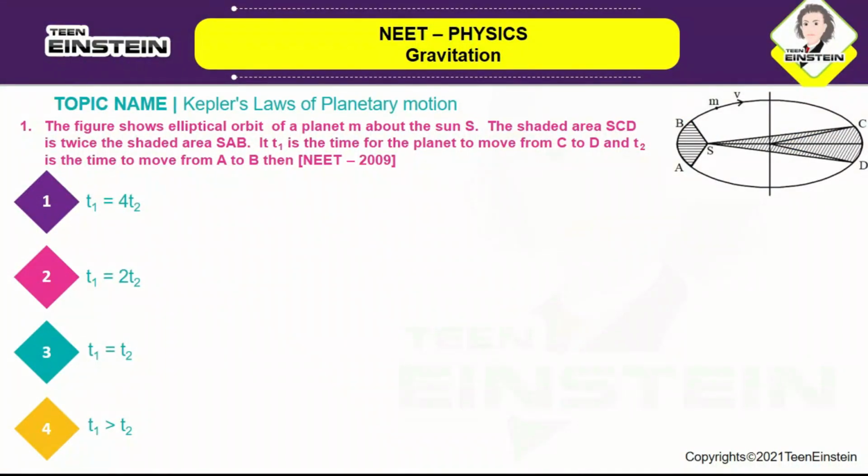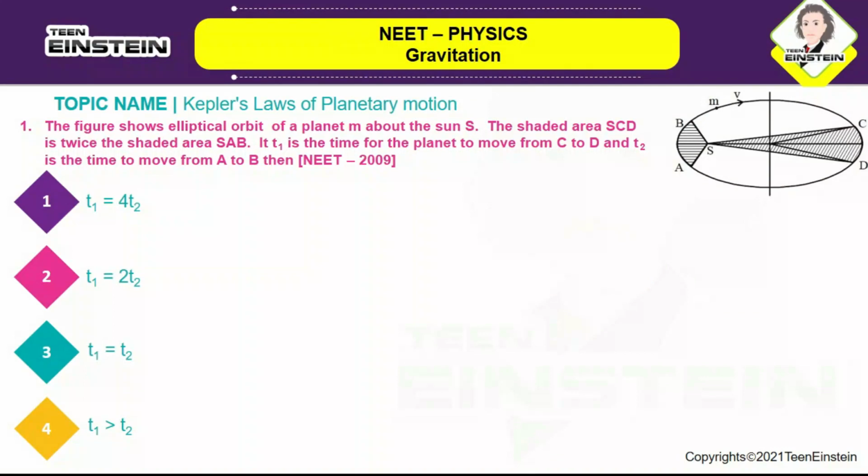It is from Kepler's laws of planetary motion. The figure shows an elliptical orbit of a planet M about the sun S. The shaded area SCD is twice the shaded area SAB. If T1 is the time for the planet to move from C to D, and T2 is the time to move from A to B, then what is the relationship between T1 and T2? They've given us four options.